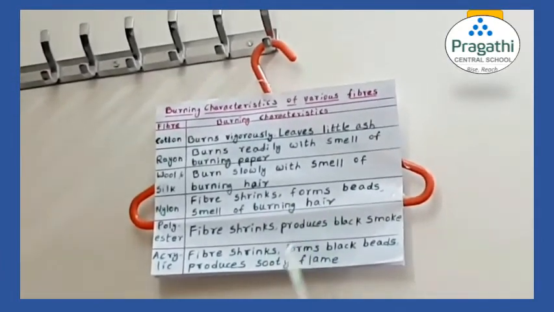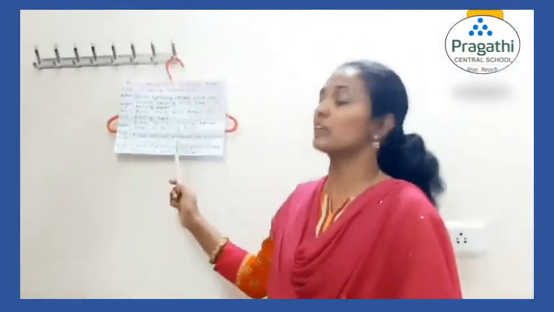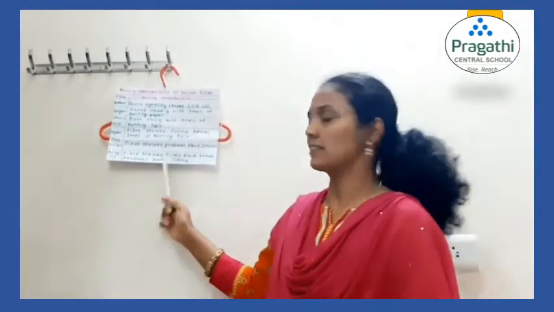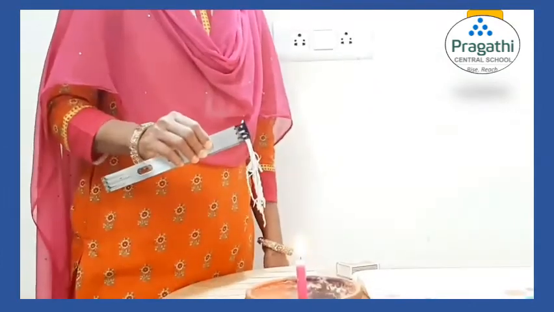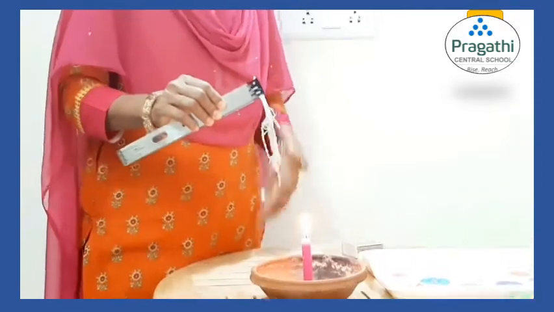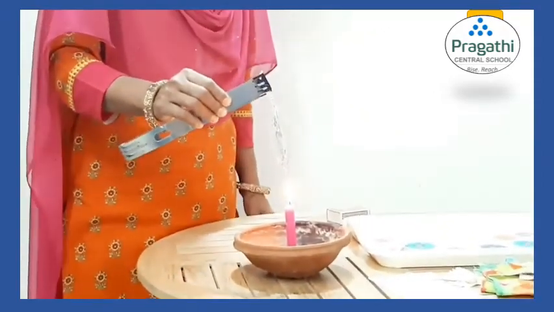If you have various fibers at home, be careful. Do this activity in the supervision of parents only. Now I am going to show you some burning characteristics of some fabrics which I have in my home. Children, now let us see the burning characteristics of some fabrics. Now I have taken cotton thread. Let us see, observe carefully.